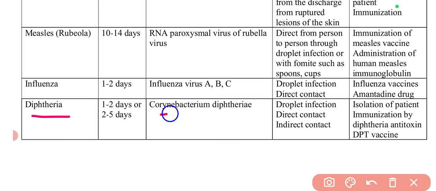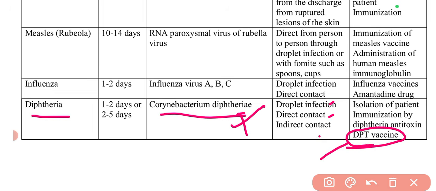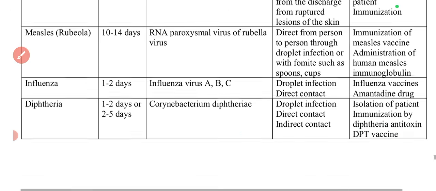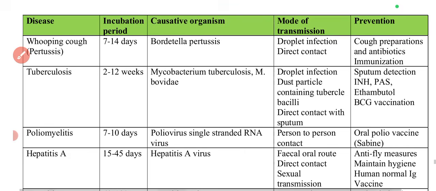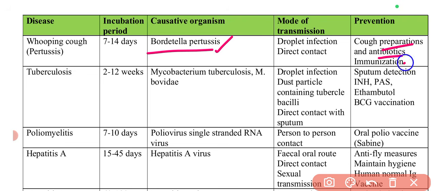Then for diphtheria, Corynebacterium diphtheriae, the causative organism is quite clear from the name itself. Then droplet infection, direct and indirect contact. Then in diphtheria you can give the DPT vaccine. For diphtheria, pertussis or whooping cough, and tetanus, in these you can give the DPT vaccine. Next, with pertussis, again Bordetella pertussis, and several cough preparations, antibiotics, and also the DPT vaccine.